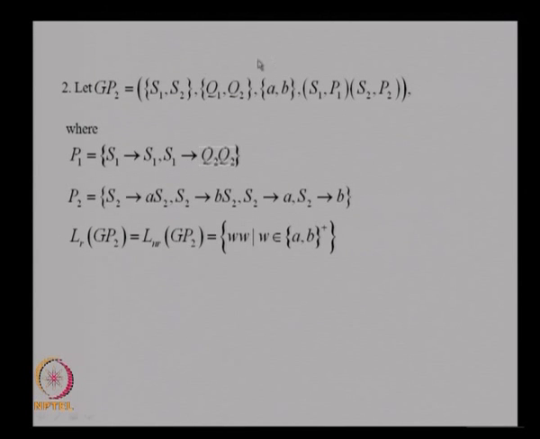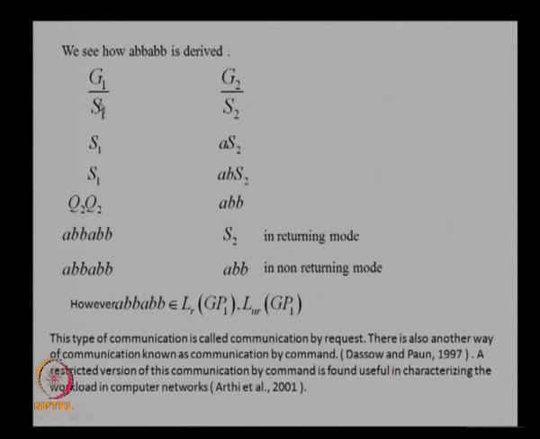Consider this grammar. This is a PC grammar. There are 2 components. This is one component, this is another component. The rules are given by this. The language generated is of the form ww, because in the first component I always use the rule S1 goes to S1, and in the second component I can use the rules A goes to A S2, A goes to B S2 and so on. Any string I can derive here.